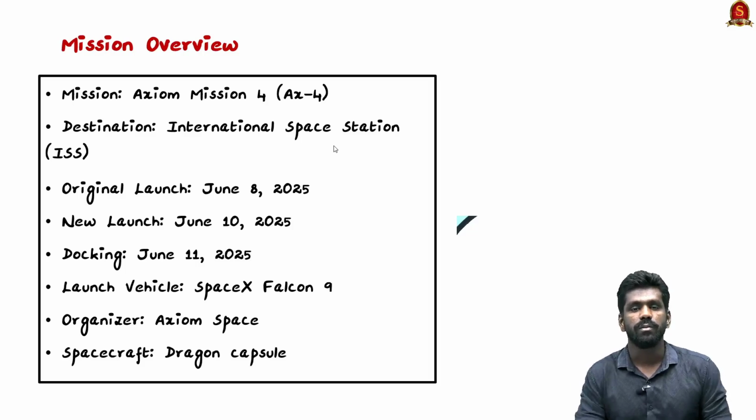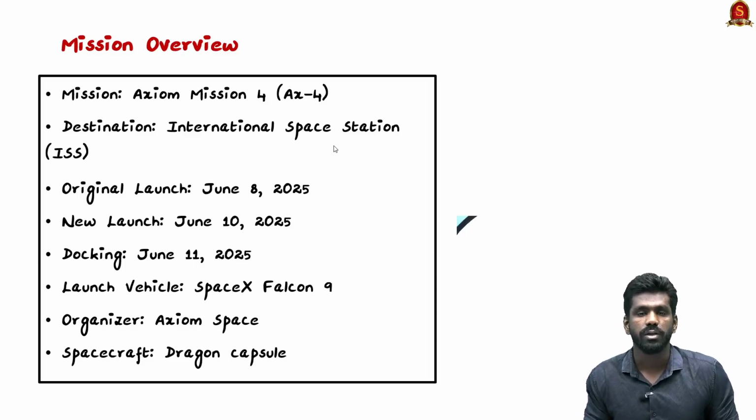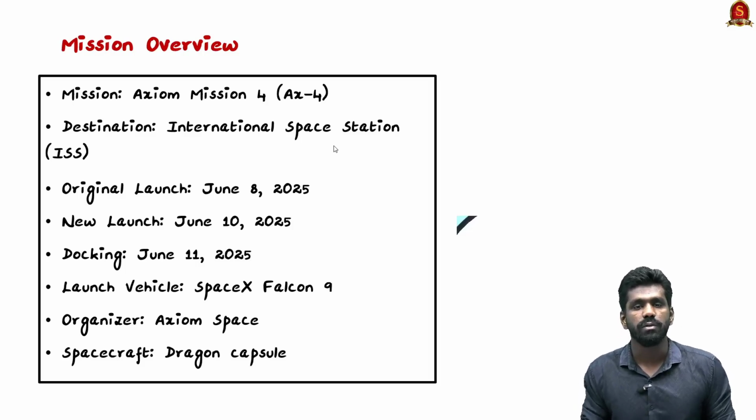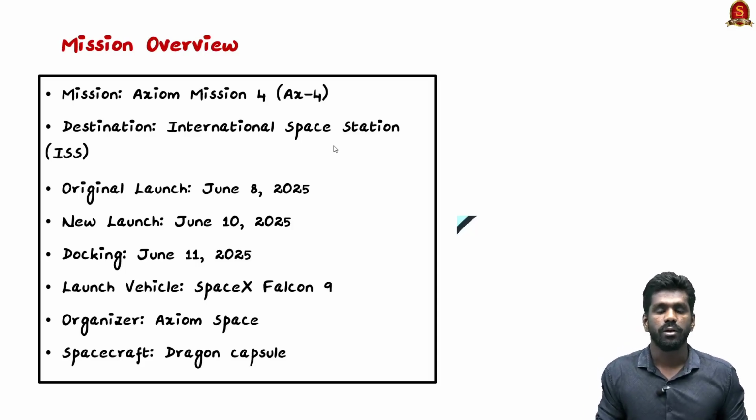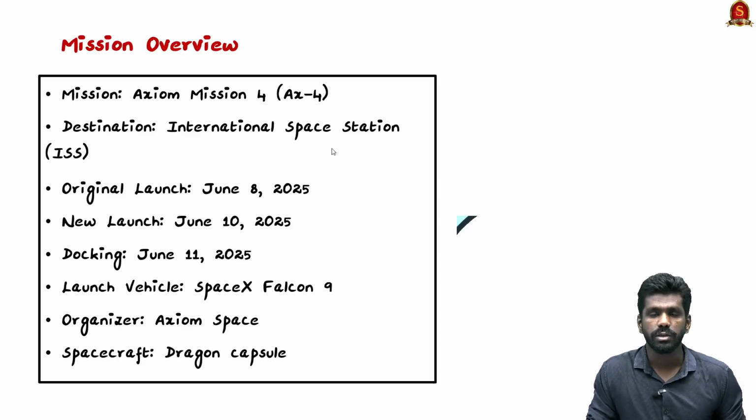7 of these are from India, and they focus on things like how microgravity affects the human body, how algae grow in space, and how plant seeds behave when they grow in space. So these will be the scientific experiments conducted during this mission. And the main aim of this mission is to promote commercial space travel, research and international teamwork. So that is why they have chosen 4 crew members from 4 different nations.